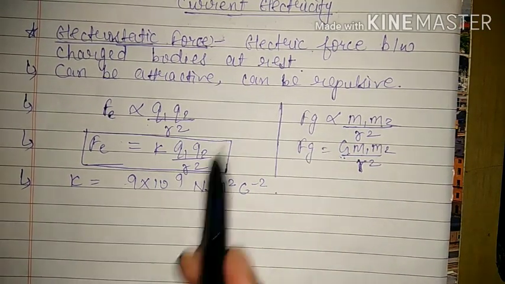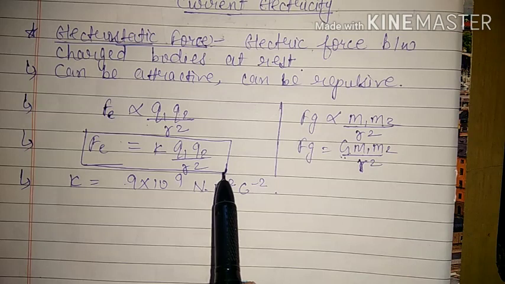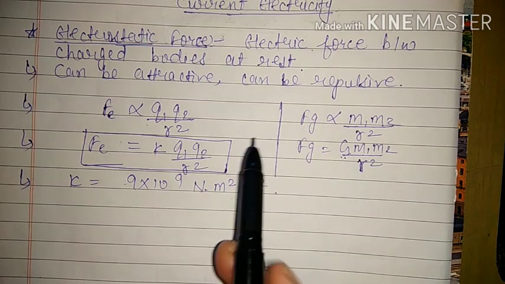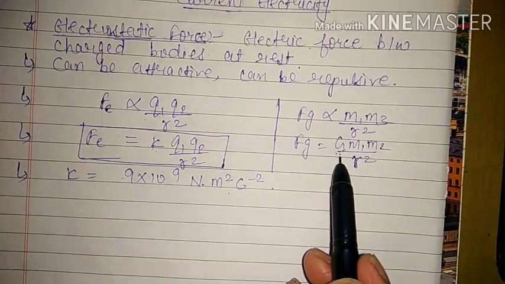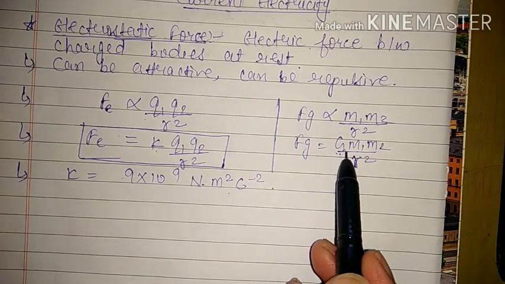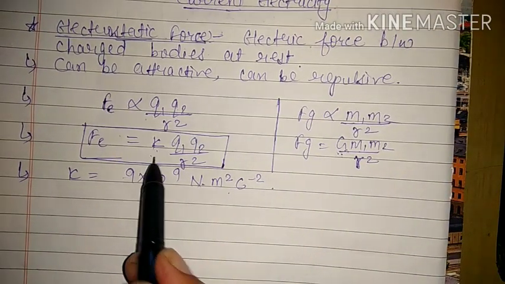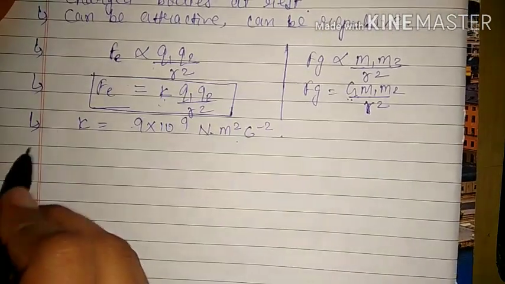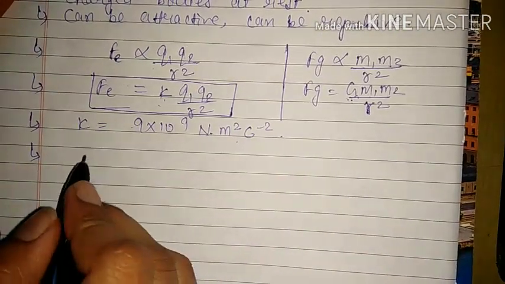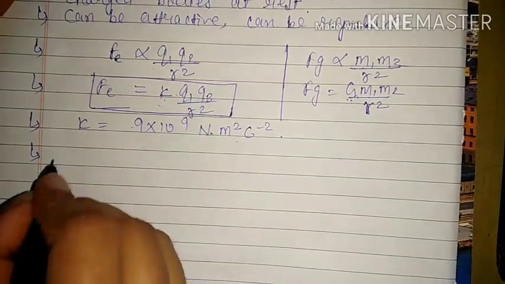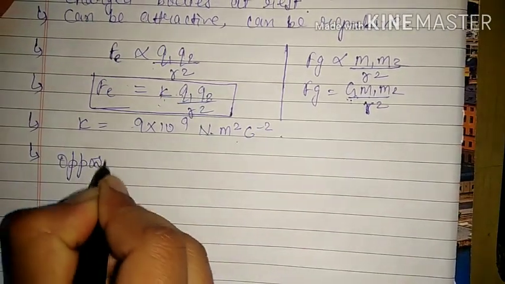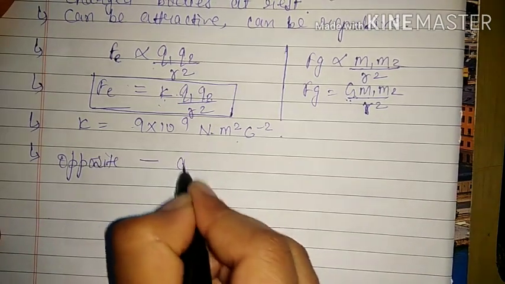This is also known as Coulomb's law because it was given by him, and this K is known as Coulomb's constant, just as the gravitational constant is related to the gravitational law. What we have to remember here is, if the charges are opposite charges, then obviously they will attract each other.